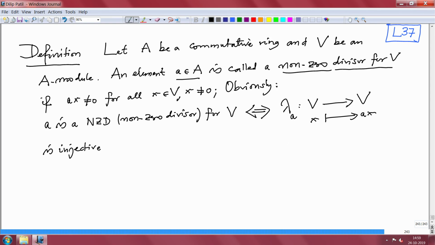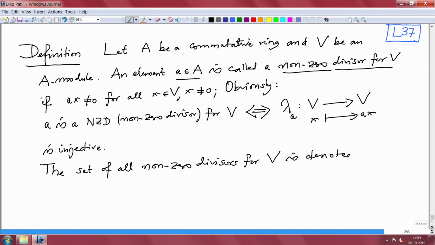It's a non-zero divisor. And the set of all non-zero divisors for V is denoted by NZD of V. So this is by definition all those elements a in A such that lambda a, left multiplication by a, is injective.